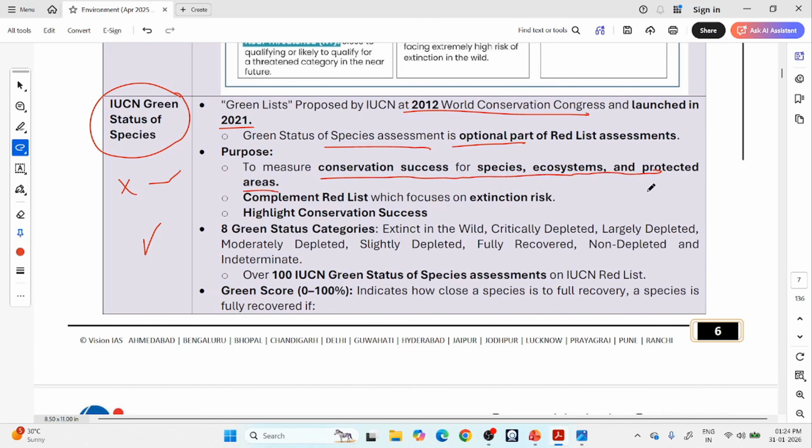So let's say the tiger in India is threatened, and the government is conducting something called Project Tiger. The Indian government started Project Tiger in the 1970s. After 50 years, tiger numbers have increased significantly in India. So this Project Tiger is successful. Now if I measure how many tigers there are, how much it has improved, and give it a rating, then it is called green status.